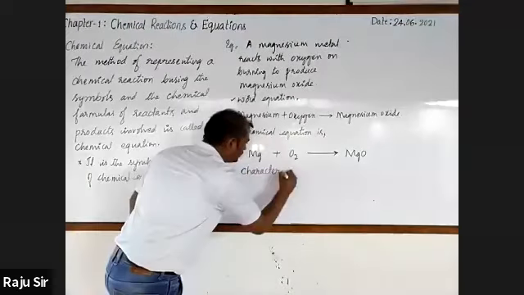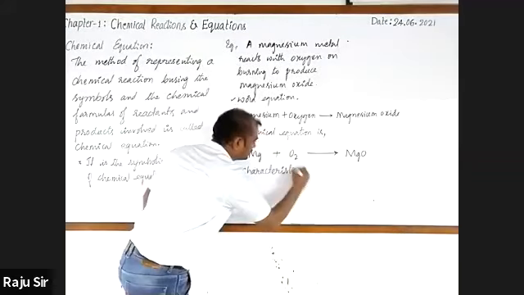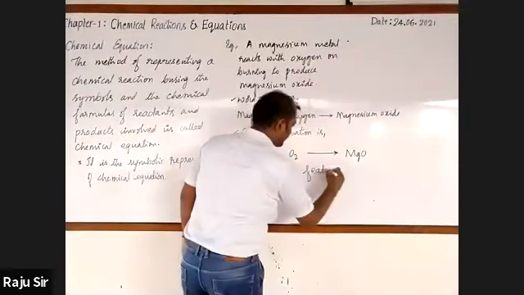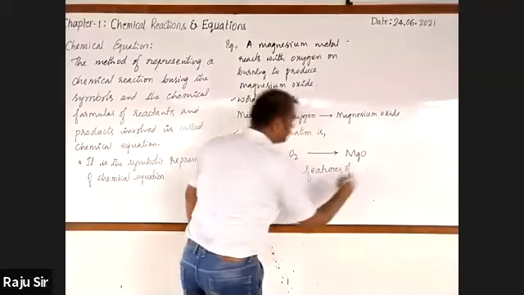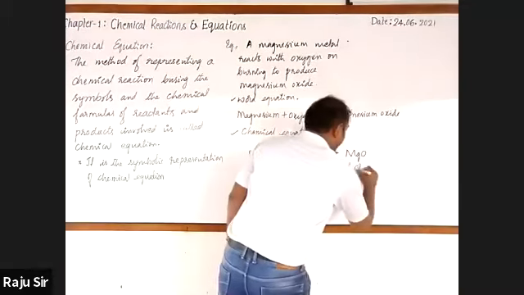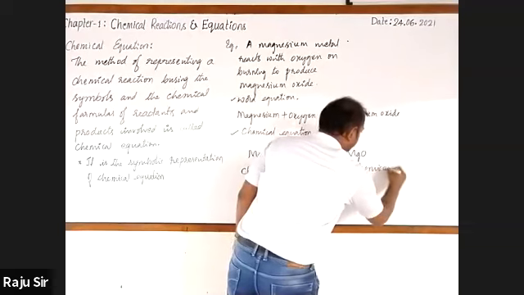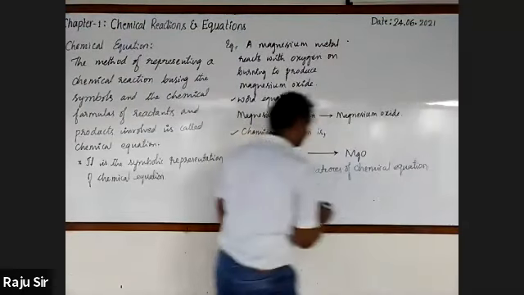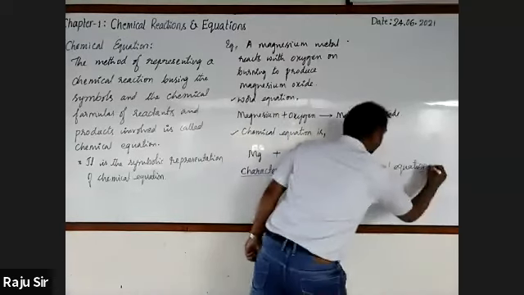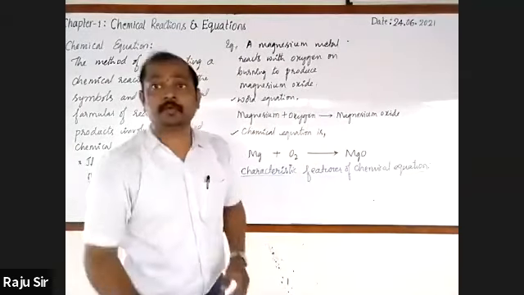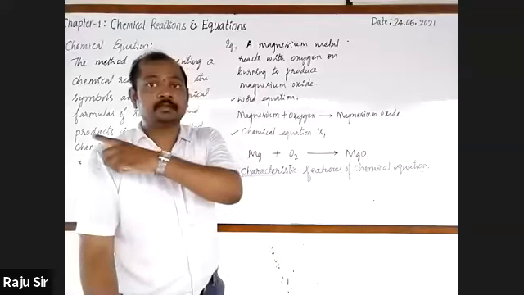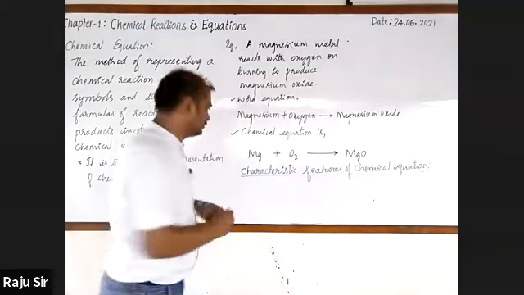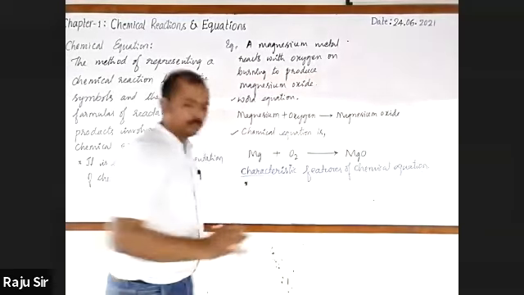Characteristics, features of chemical equation. We have come across the characteristics of chemical reaction, which are different from these. Write the points one by one.